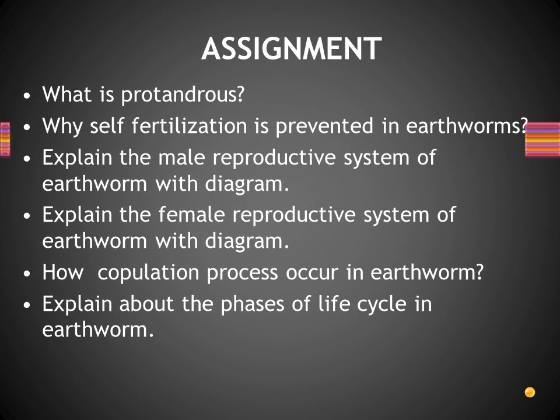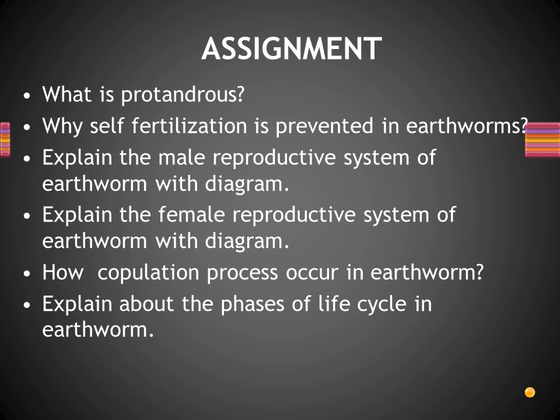I hope we can complete it here, because we have now completed the details regarding all the systems of the earthworm. So we can conclude today's class here. Fine. Let us go through some assignments about today's class. The first question is, what is protandrous? As we said already, the sperm cells are produced earlier than the ova. That is known as protandrous.